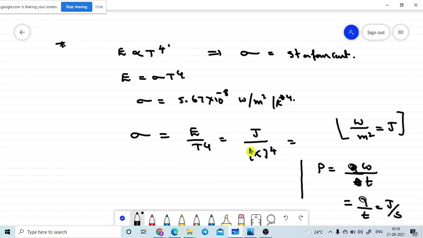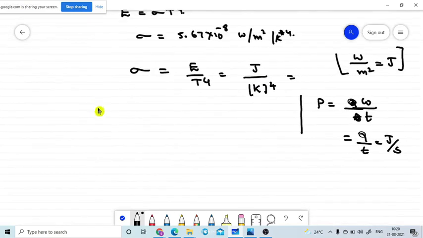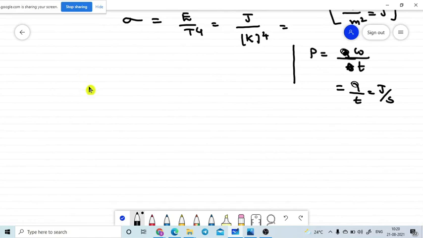What is this E here? Don't be confused here. E is the rate of emitting energy.